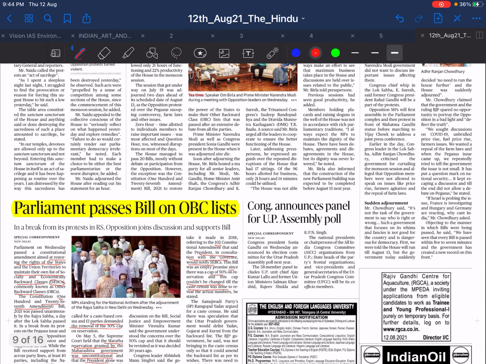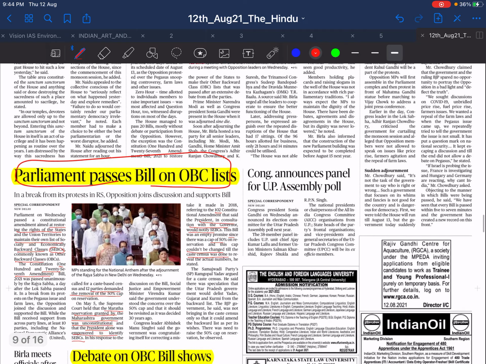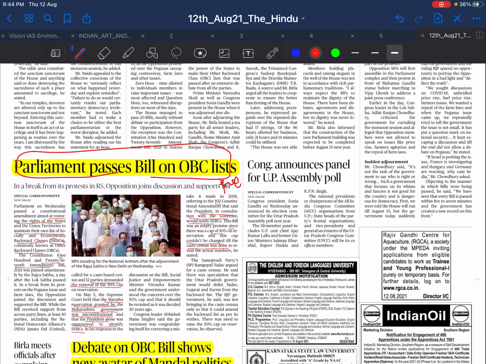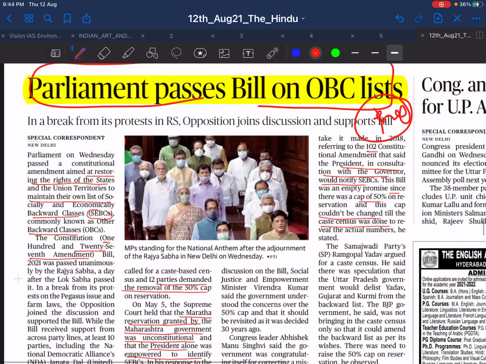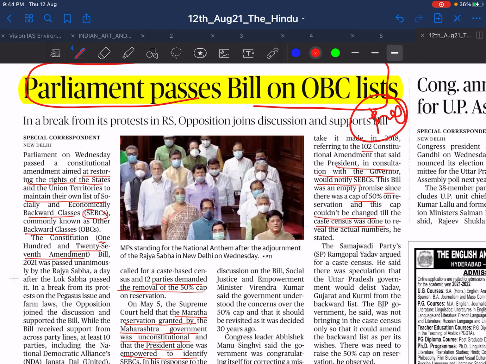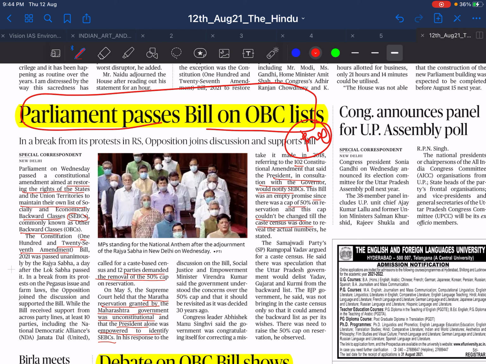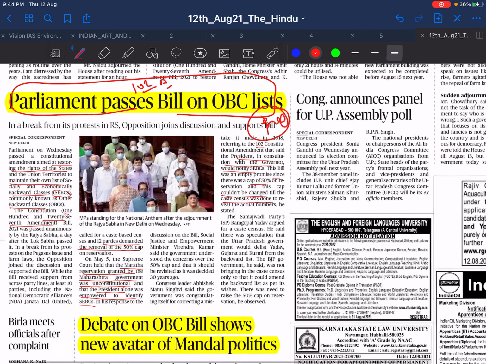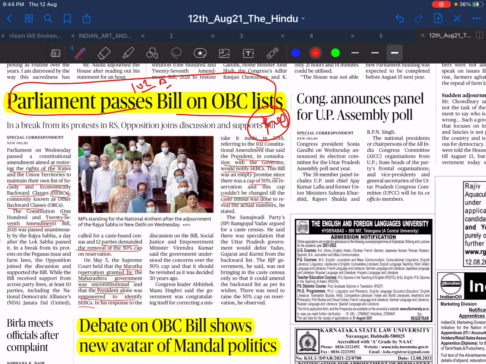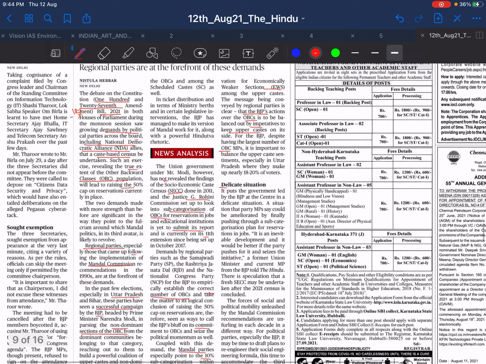Then, parliament passes the bill on the OBC list. Here it is important from the prelims perspective: which bill number, the 127th amendment bill, and which act. Remember such things, like what happened earlier with the 102nd amendment, who was deciding the OBC list, and now what happened. There can't be any mains question on small things like that, but from the prelims perspective you can remember them.